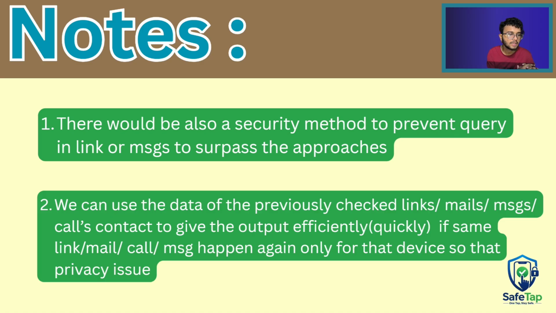And the second note I would like to make is that, for simplicity and efficiency, our app could save the links, mails, messages and contact numbers, so that whenever a cyber attack happens from those same things, it will very efficiently give the answer that it was considered dangerous that time. So please be careful, or please do not click on it, because it was dangerous that time, so it will be dangerous now also.